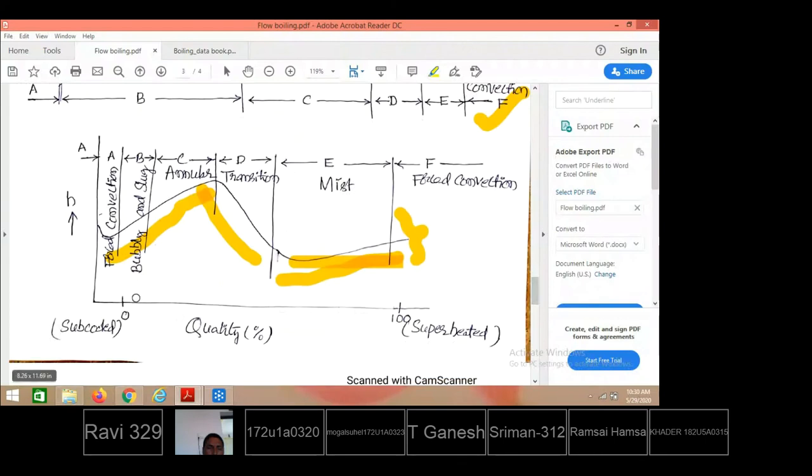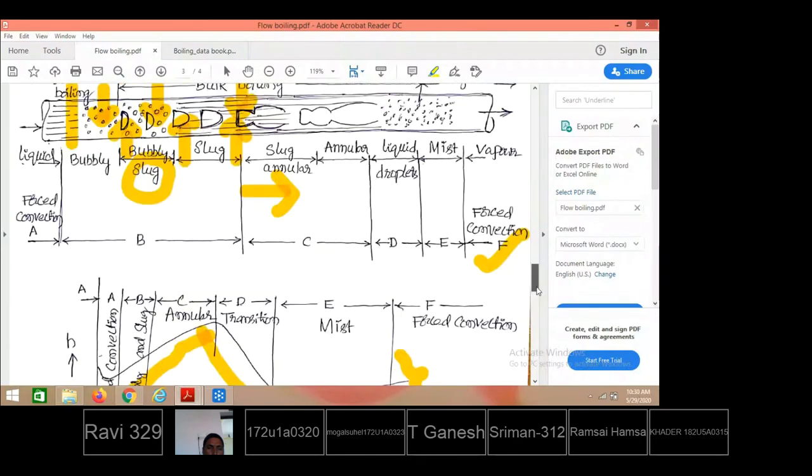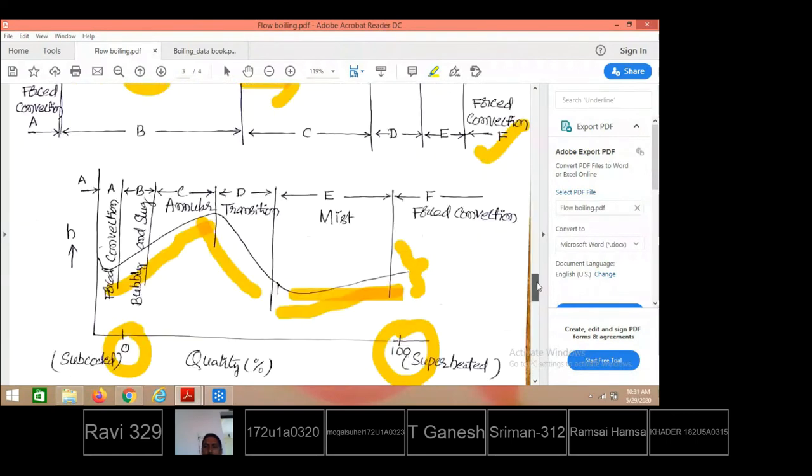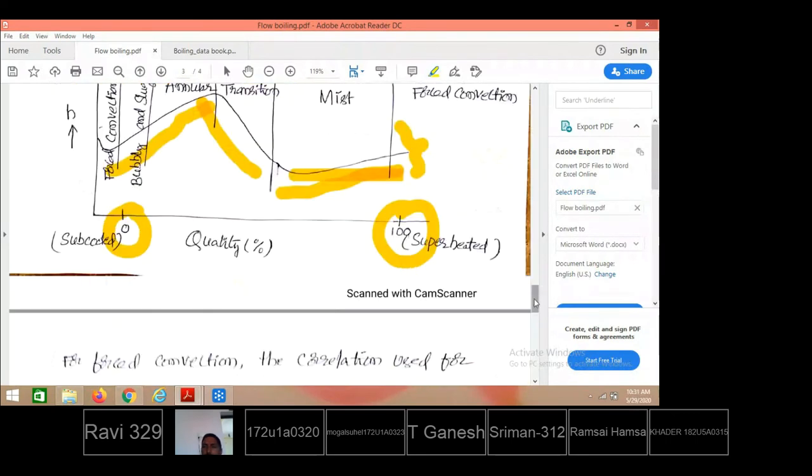So here, when vapor quality is 0, that means totally the liquid is in liquid state only. Corresponding to 100% quality means all liquid has converted to vapor. All liquid has converted to vapor means, through the vapor, very lesser heat only will be transferred from the tube to the inner side vapor. That is why the heat transfer coefficient keeps on decreasing. And once it is converted to superheated vapor, that has come out of the tube surface also.